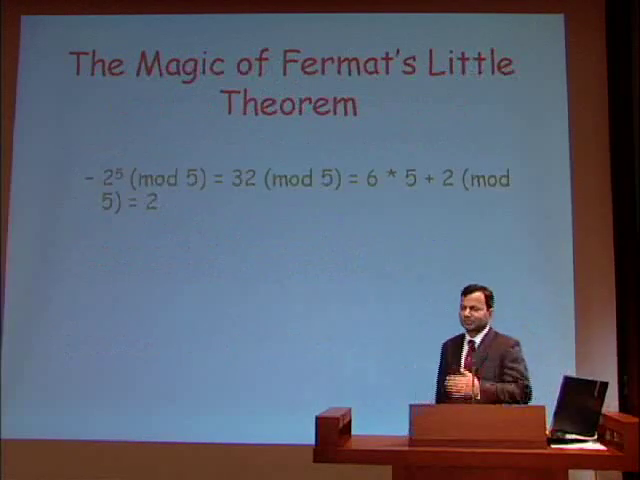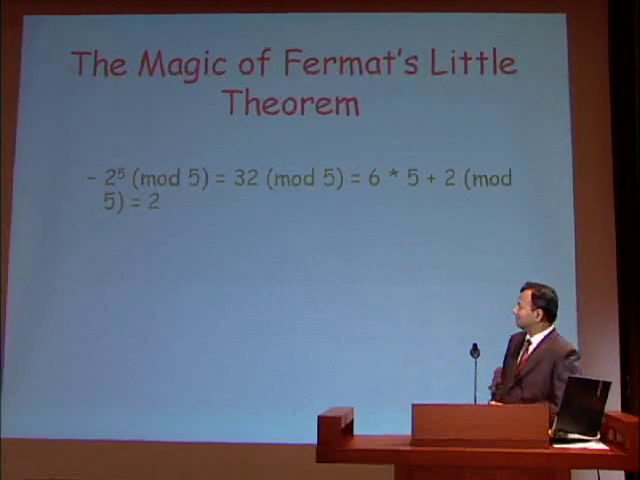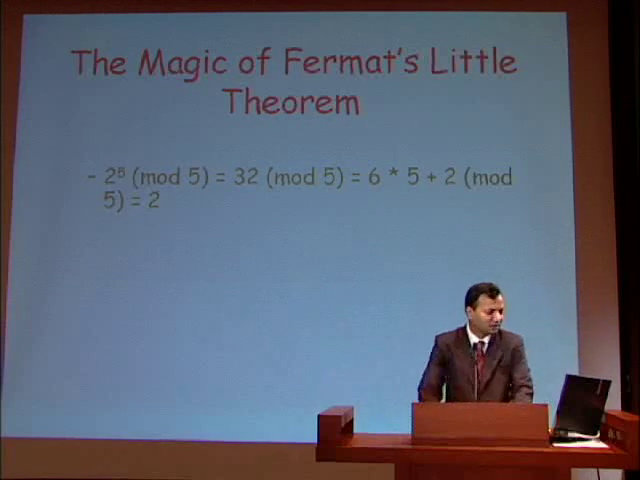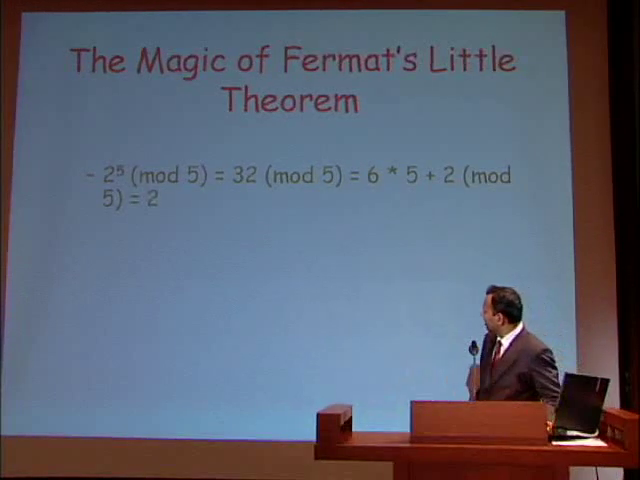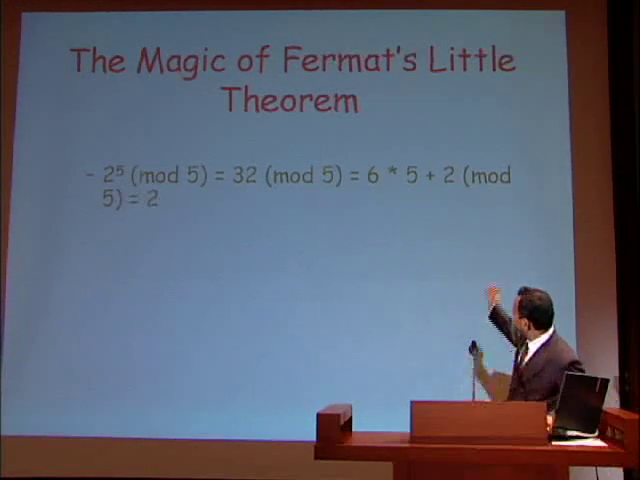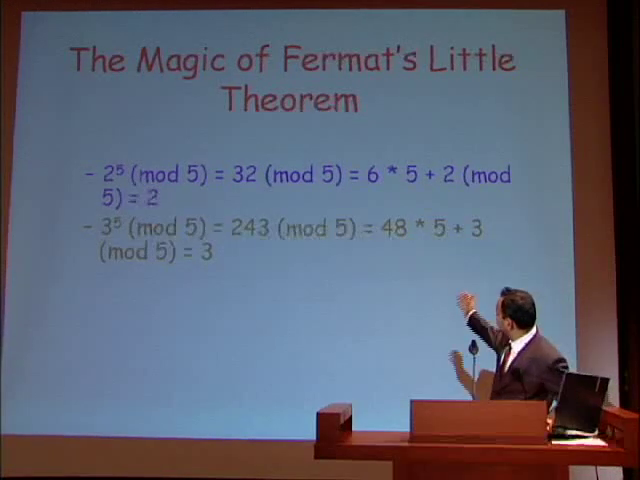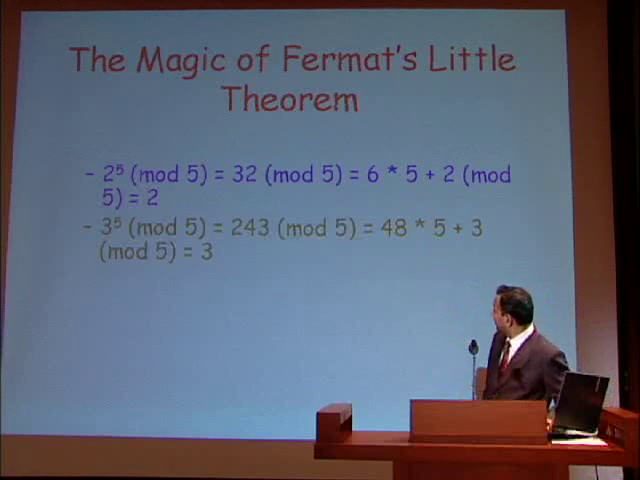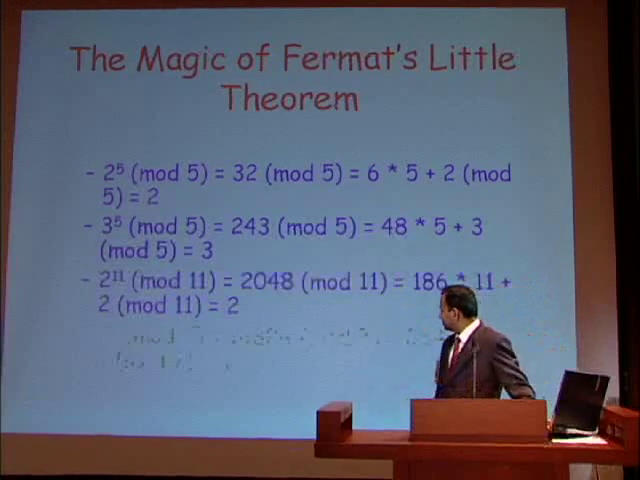I find it really magical, because once you see the proof, then one can say that, okay, what's so great about it. But if you just think about it, it's really amazing. So for example, 2 to the 5 modulo 5 is 32 mod 5, which comes back to 2. 3 to the 5 mod 5 is 243, which again comes down to 3 when you divide it by 5 and take the remainder. 2 to the 11 mod 11 is 2.